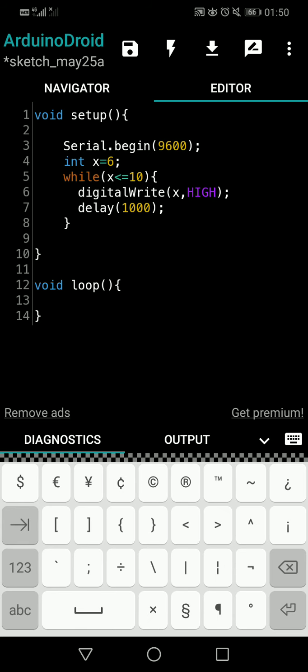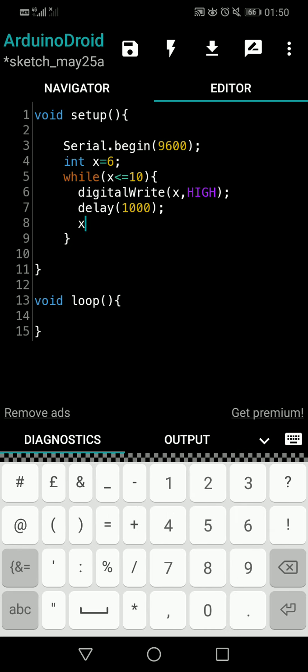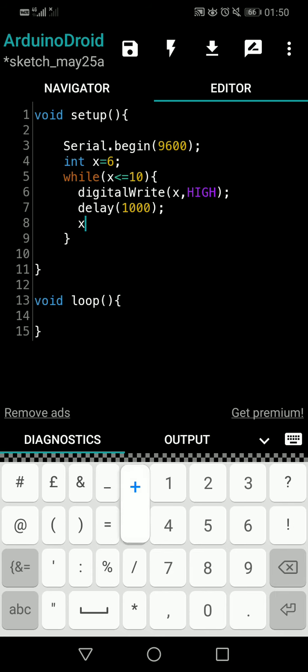So now what will happen is initially x is number 6, so we will get into the while loop because it is true. And number 6 is high, so whatever LED you are connecting to pin number 6 is now on. Then we wait for 1 second, line number 7 code. Then again we will come to the, I'm sorry, I missed something, right? I should have x plus plus here.